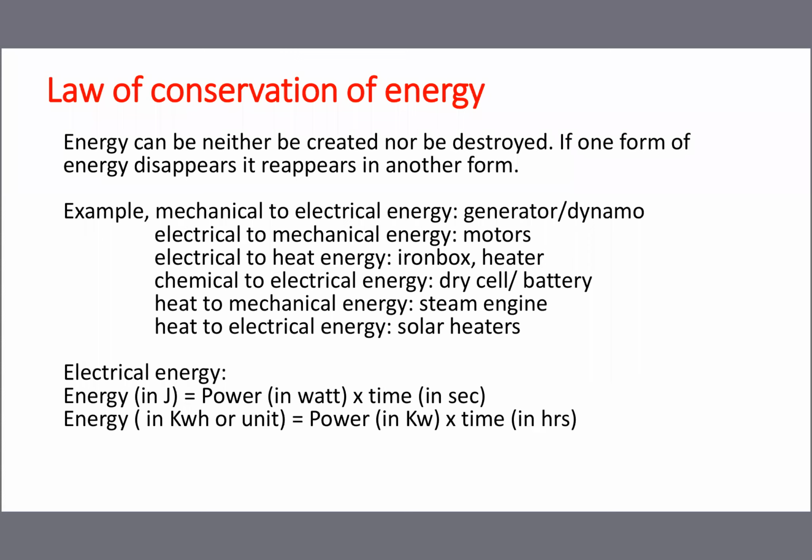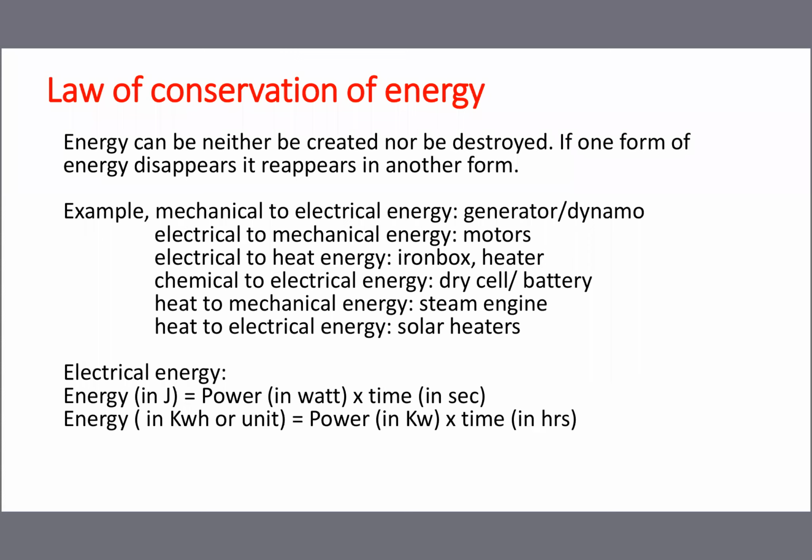Third one, electrical to heat energy: iron box, heater, welding, soldering. You are supplying electrical, at the other end heat we are getting. Chemical to electrical energy: the cell, dry cell, the battery we are using, no? They are keeping electrical in terms of chemical. Then heat to mechanical energy: locomotives, steam engine. Then heat to electrical energy: solar heaters, sun's rays falling on some type of glasses, and current we are getting.